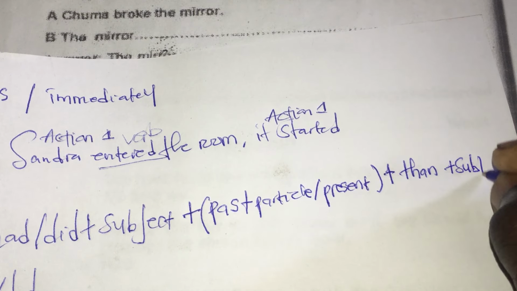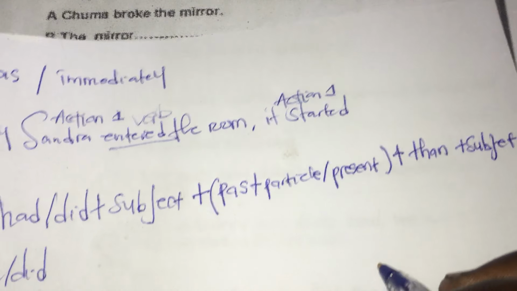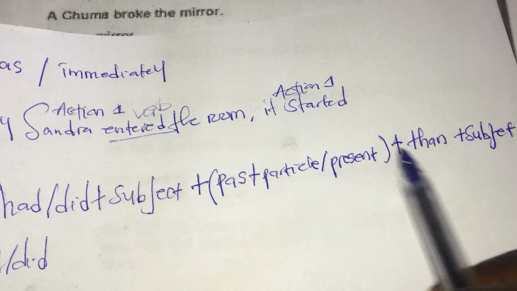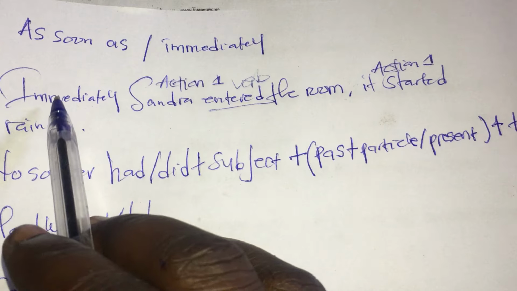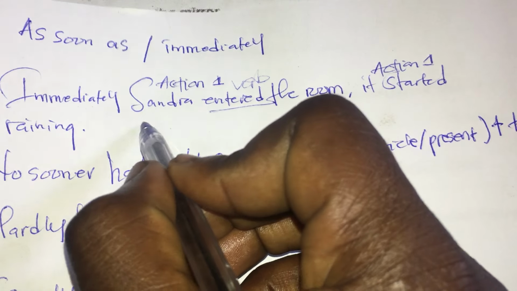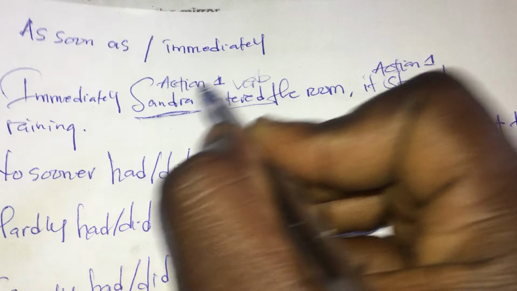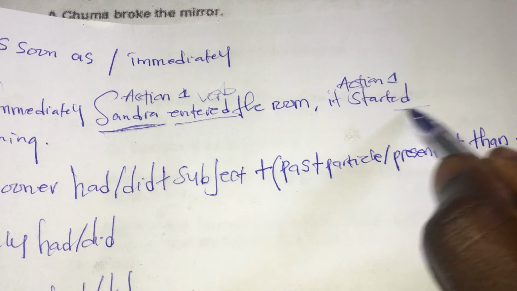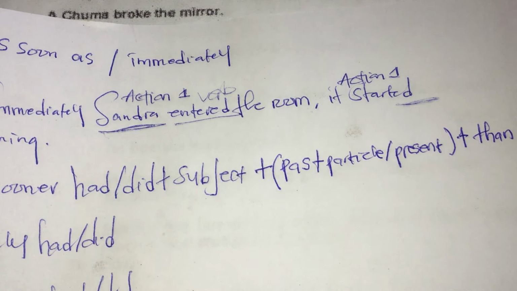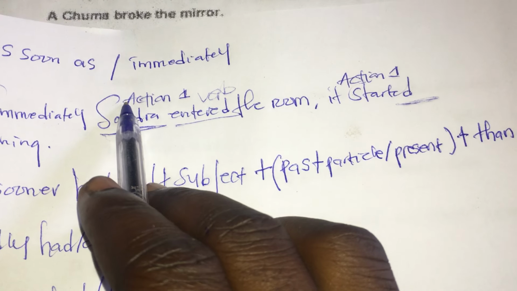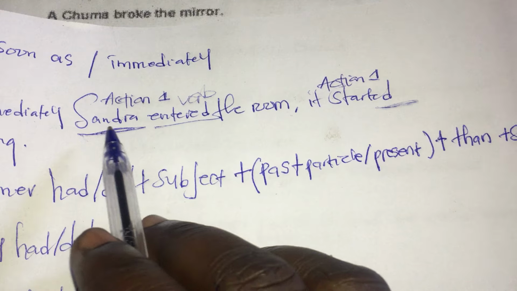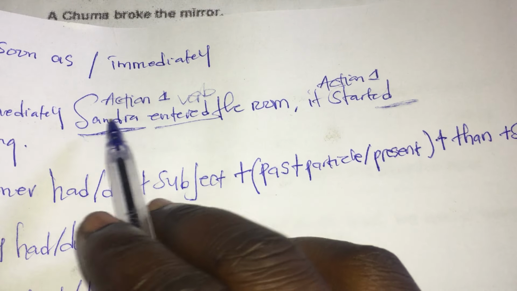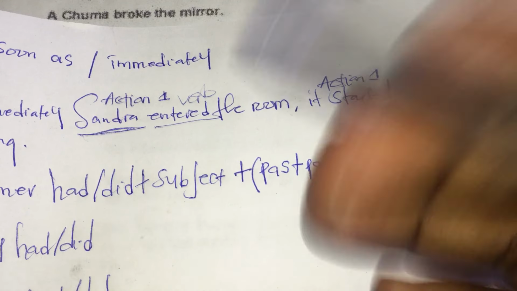Then after writing this, I'm going to say plus subject, which means the other subject, the same subject. For example, here we have said immediately Sandra. So I have to mention Sandra here, and also I have to mention Sandra on the other side. But don't mention the name. Here it will be Sandra, but on the other side you're going to use she.